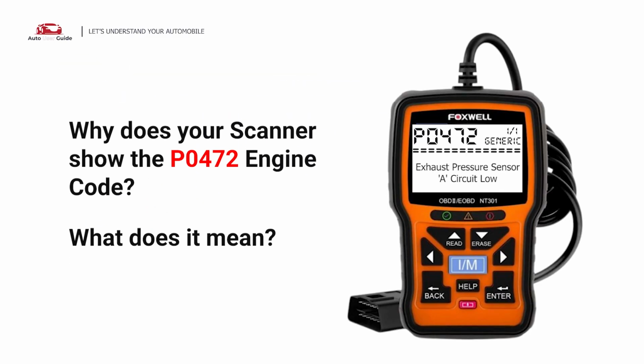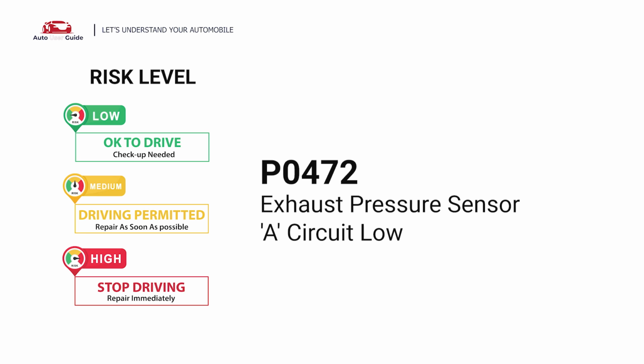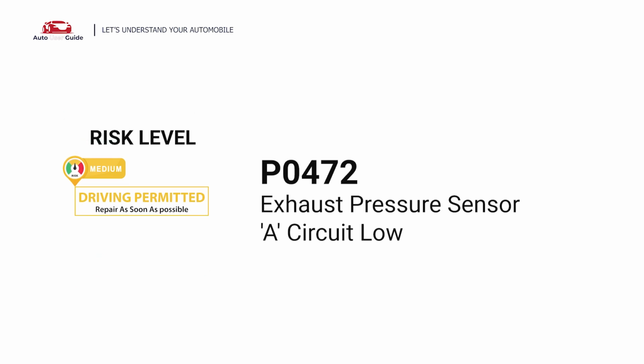Why does your scanner show the P0472 engine code? What does it mean? P0472 is a diagnostic trouble code for exhaust pressure sensor A circuit low.